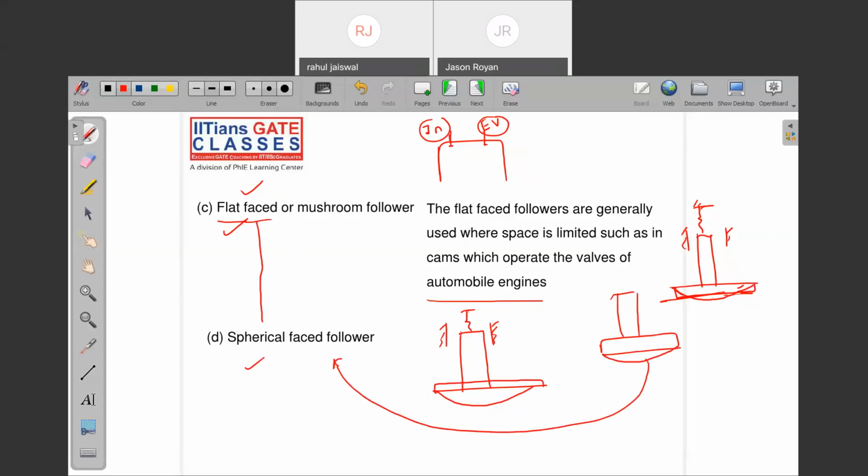So if somebody asks you why we develop this spherical face follower, it is to reduce the contact stresses. Is it clear?